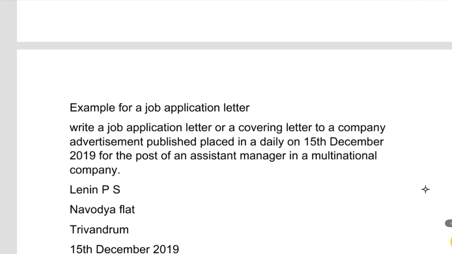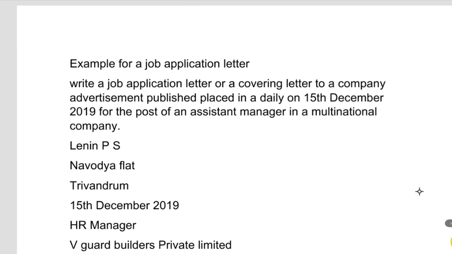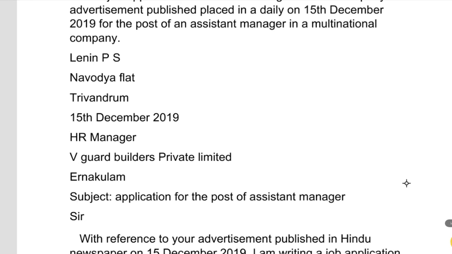So, an example for a job application or a covering letter. Now I'll give you the first one: write a job application letter or a covering letter to a company, in response to an advertisement published in a daily on 15th December 2019 for the post of an assistant manager in a multinational company. So that is a question for writing a covering letter. I'll read out the answer also. You can refer to it, but you have to prepare a covering letter on your own. Then only it will be clear to you. So you just go through it and write a covering letter on your own.